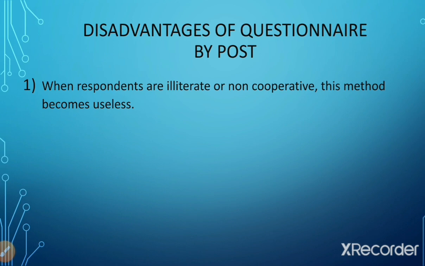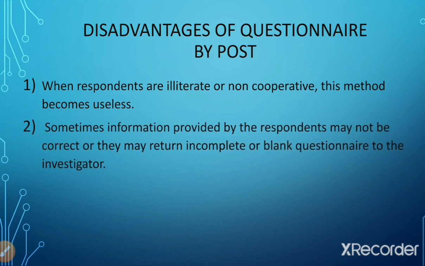Now the respondent is not capable enough to read that questionnaire because he himself is illiterate, and sometimes it may be possible that he may be literate but he is not cooperative. He does not want to give the desired information to the concerned authority. Then in that case this method would become useless. This is one of the disadvantages of questionnaire by post.